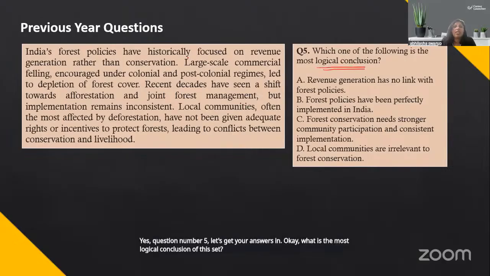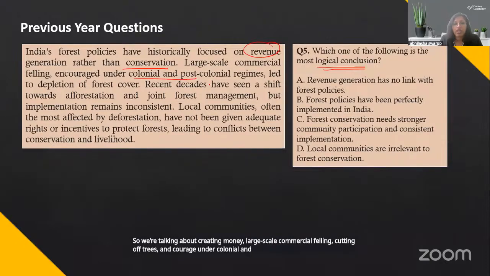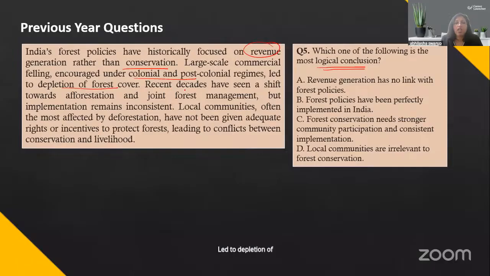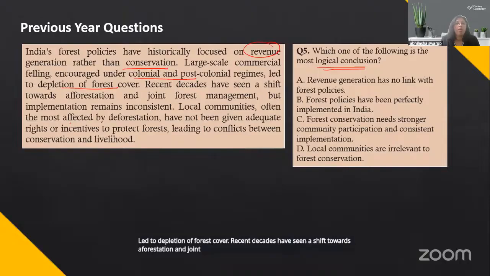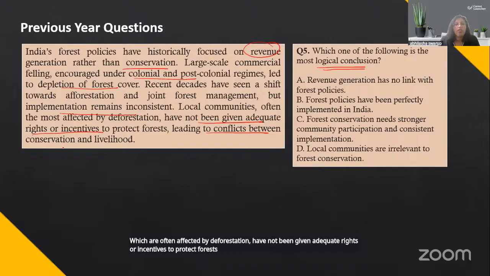That is what the author is asking. India's forest policies have historically focused on revenue generation rather than conservation. So we are talking about creating money, large-scale commercial felling, cutting of trees, encouraged under colonial and post-colonial regimes, led to depletion of forest cover. Recent decades have seen a shift towards afforestation and joint forest management, but implementation remains inconsistent. Local communities, which are often affected by deforestation, have not been given adequate rights or incentives to protect forests, leading to conflicts between conservation and livelihood.